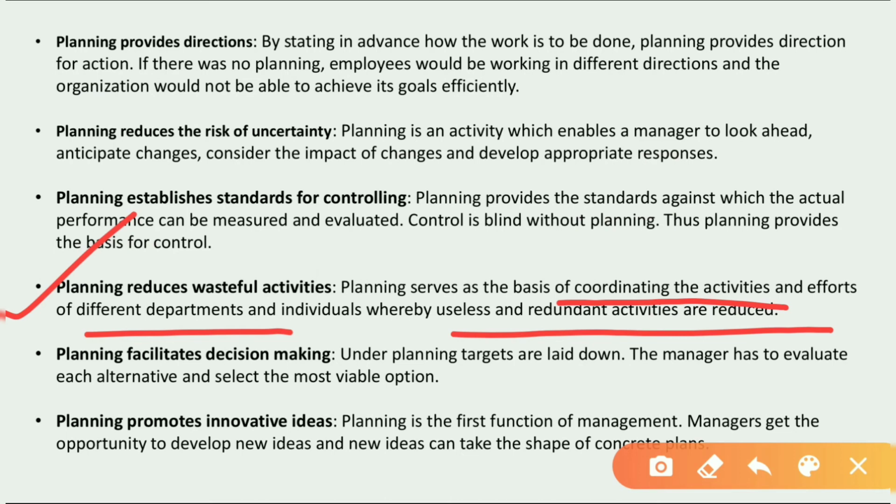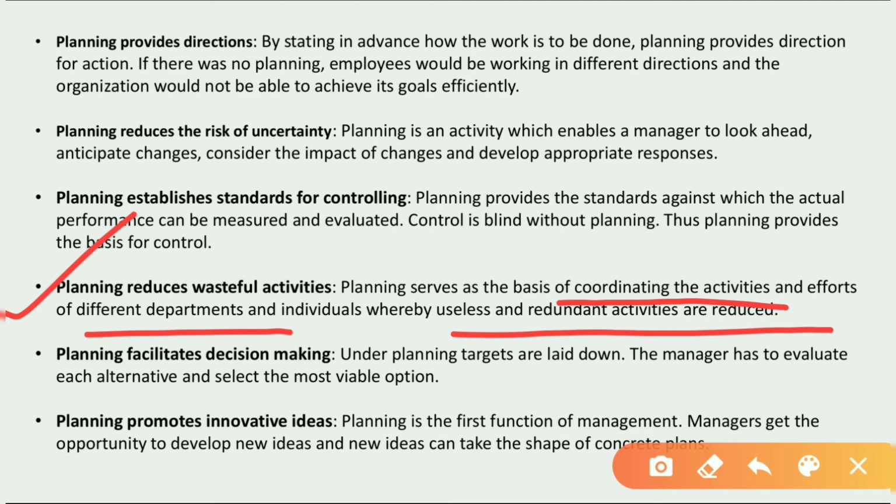All the departments have to coordinate with each other, all the individuals have to coordinate with each other, and they have to work as per the plan. Everybody knows what work is assigned to them, and there is no confusion.